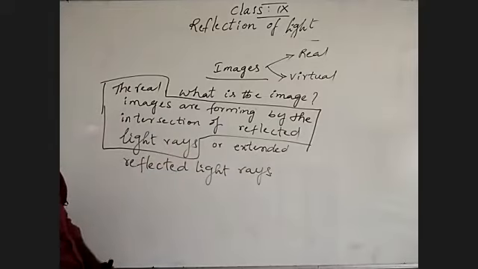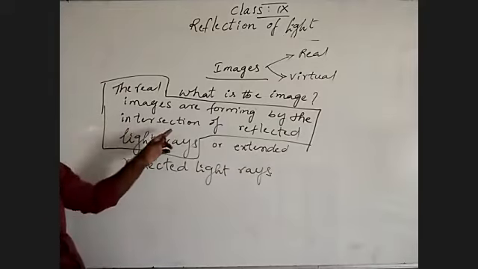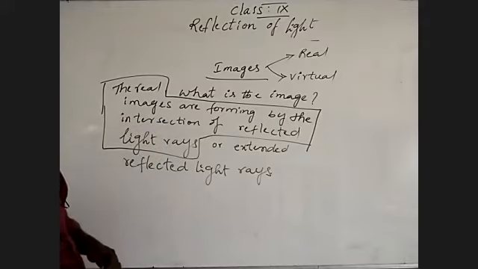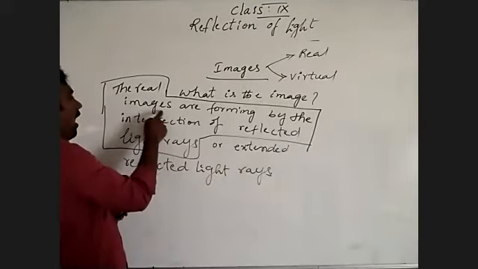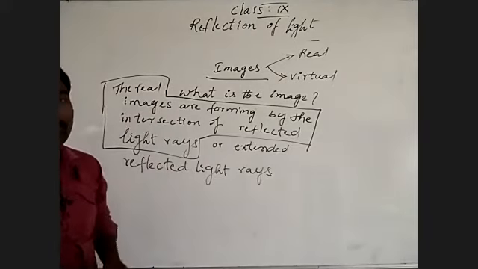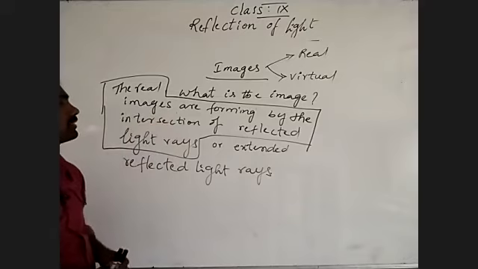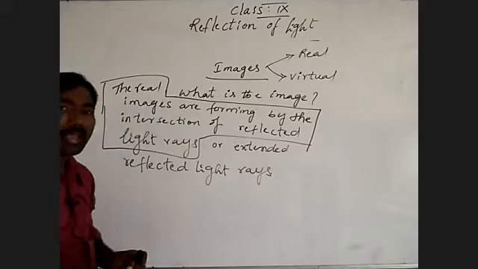How are real images forming? By the intersection of the reflected light rays. The real images are forming by the intersection of reflected light rays.